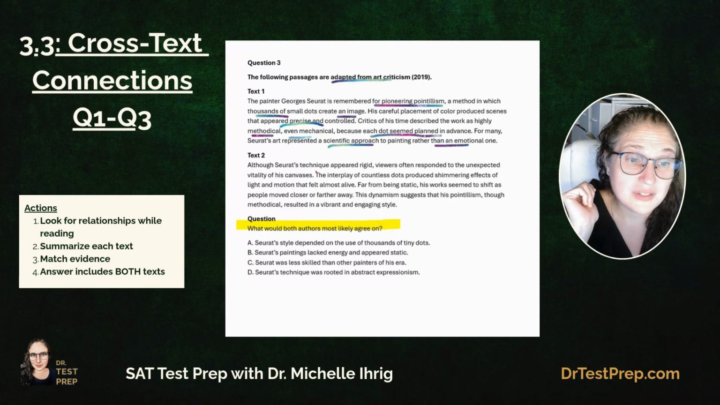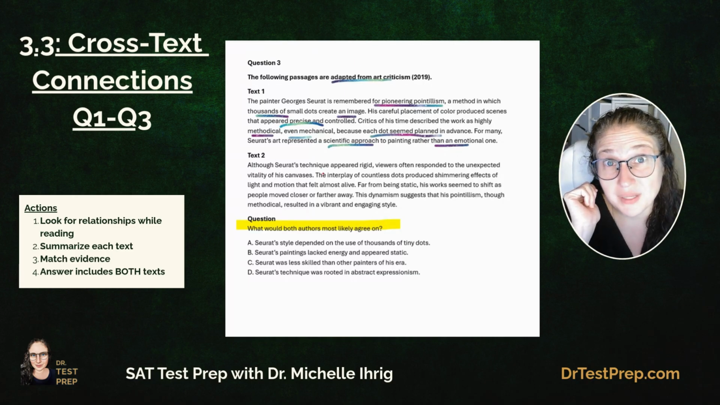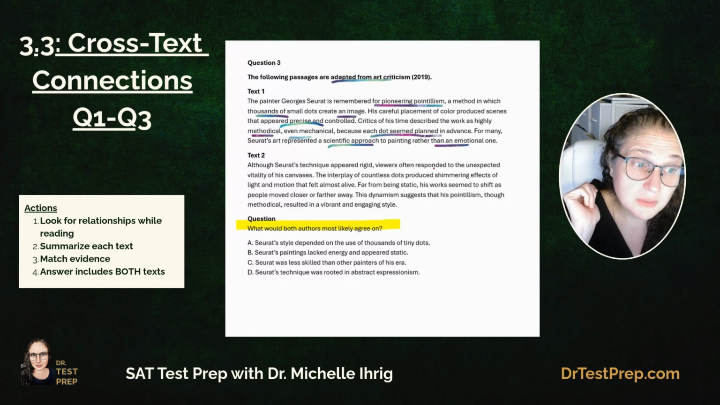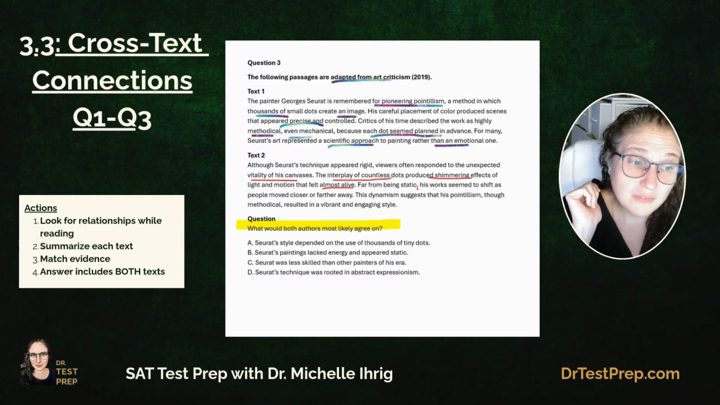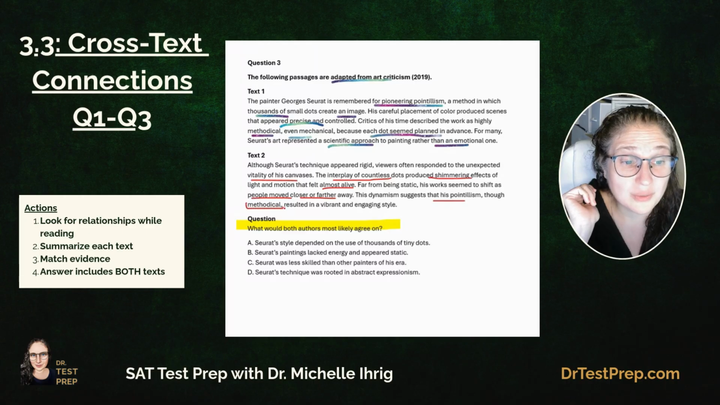All right, let's see what the next one says. Although Seurat's technique appeared rigid, viewers often responded to the unexpected vitality of his canvases. The interplay of countless dots produced shimmering effects of light and motion that felt almost alive. Far from being static, his work seemed to shift as people moved closer or farther away. This dynamic suggests that his pointillism, though methodical, resulted in a vibrant, engaging style.